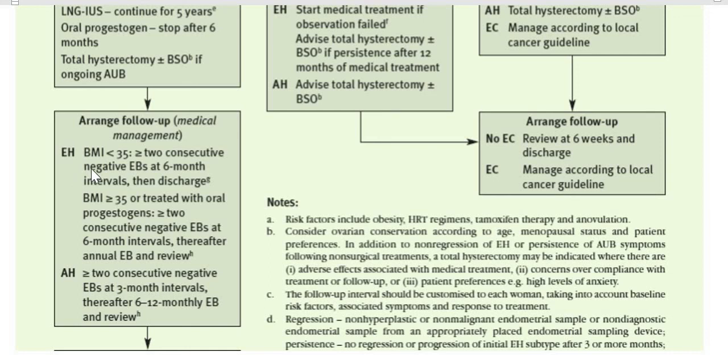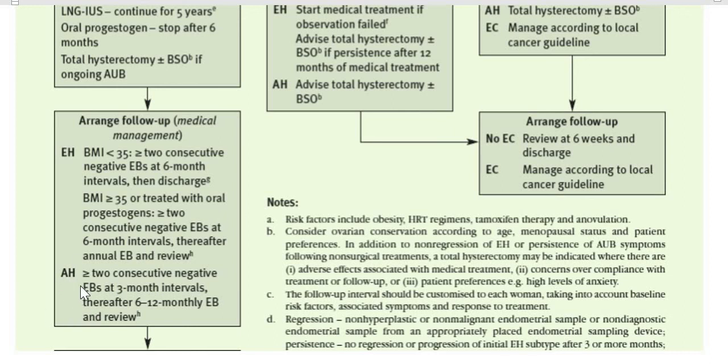If there is endometrial hyperplasia, then we will see whether her BMI is less than 35. If BMI is less than 35, and she has negative endometrial biopsies on 2 occasions at 6-month intervals, then we are going to discharge her. But if the BMI is more than 35, or she has been treated with oral progestogens, then we are going for more than 2 consecutive negative endometrial biopsies at 6 months. After that, we are going to offer them annual endometrial biopsy and review. So every year, for the rest of her reproductive life, she is going to have this surveillance, because her risk of developing this condition, the risk of recurrence, is high.